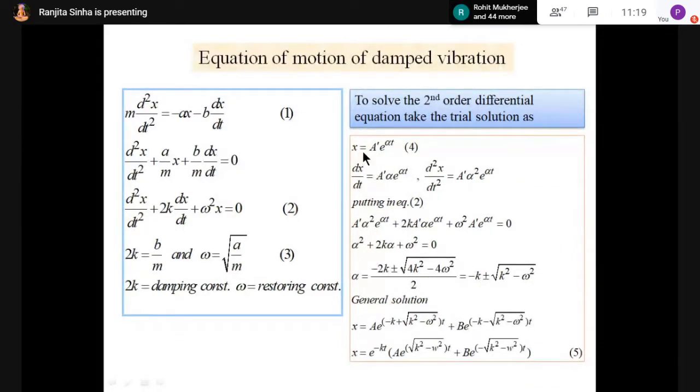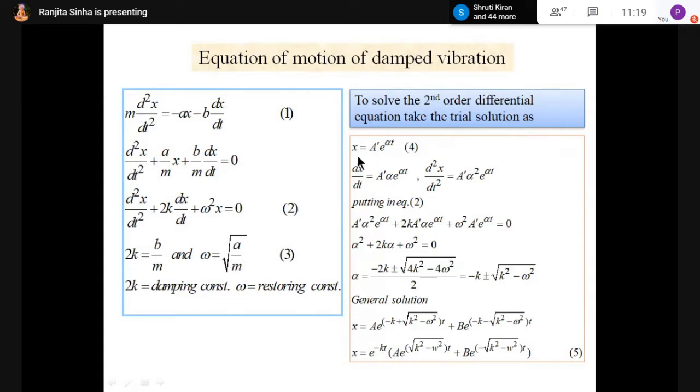Let x be the solution. We don't know the value of x, but we take x equal to a dash e to the power alpha t, giving it equation number 4. We will find d2x by dt square and dx by dt, put the values in equation 2, and then try to solve the differential equation.